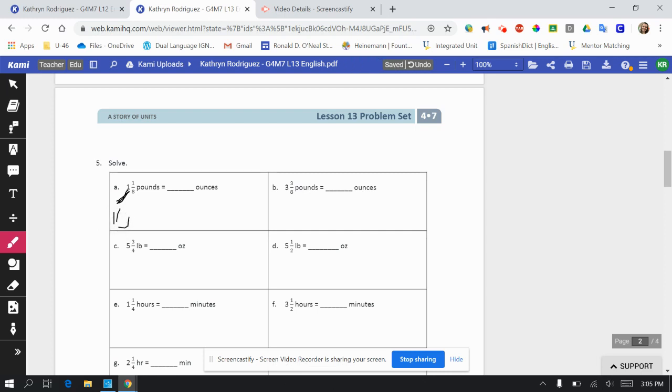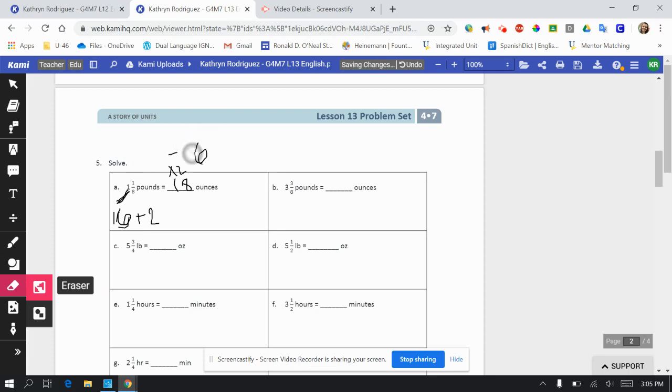My pen is giving up. Don't give up. There we go. 1 pound is 16 ounces plus, now that 1/8 of a pound is going to be how many ounces? So times 2 times 2. So just 2, 16 plus 2 is 18 ounces.